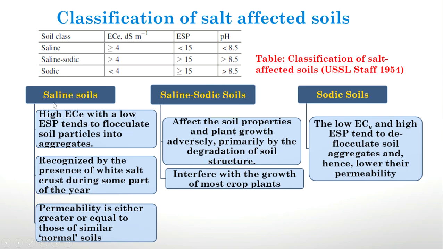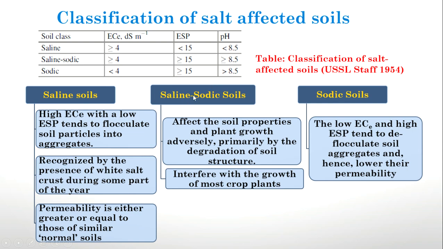The saline soil tends to flocculate soil particles into aggregates. Aggregate formation will be there in case of saline soils, and it is recognized by white salt crust over the surface of the soil, and permeability is equal to or greater than that of normal soils. So those are the characteristics of saline soil.